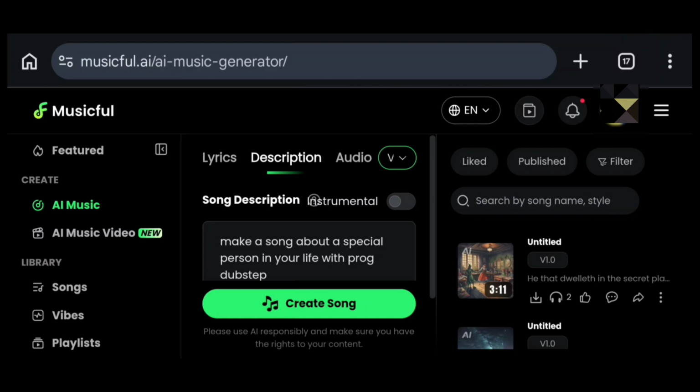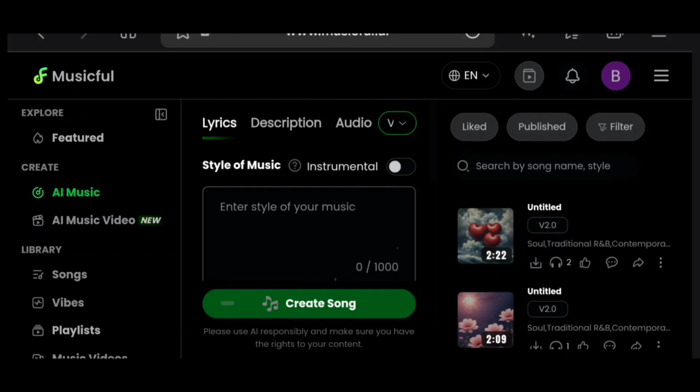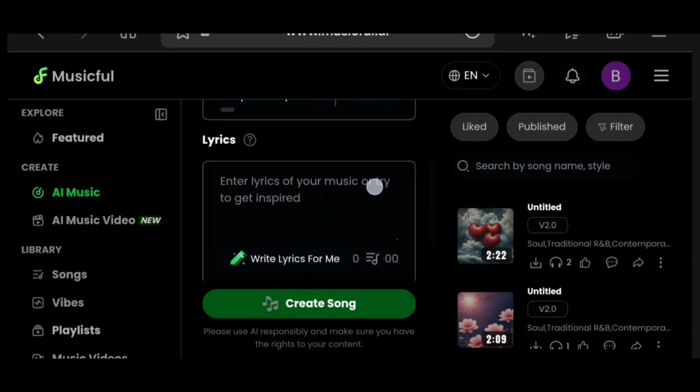With Musicful, you can also generate a music video. That's one good thing I love about this app. You can generate a full music video once you generate your sound, and then you can use your sound to generate your full music video. This website is going to do everything for you. You don't have to do anything. All you need is to choose the specification that you want, and it will create a full music video for you with accurate lip sync. But I'm going to show you how to do this in another video because I don't want this video to be too long. Okay?